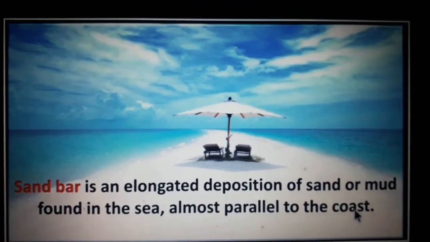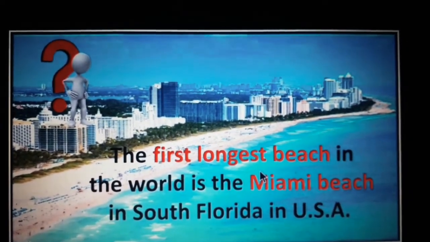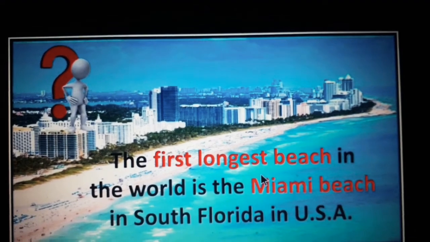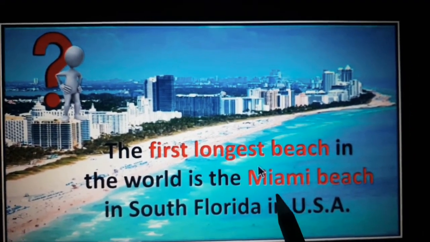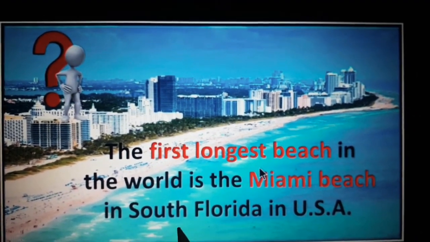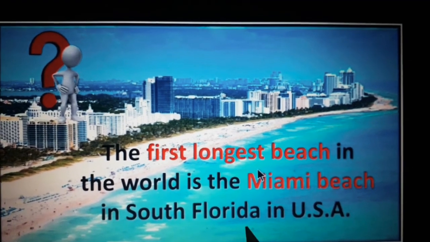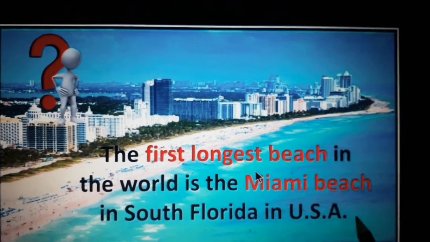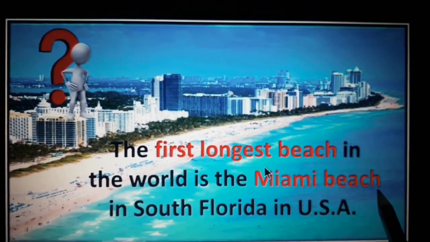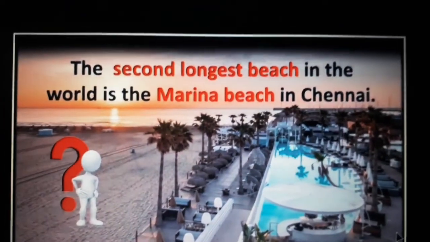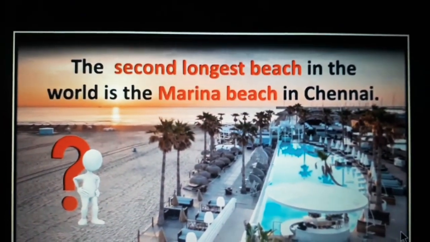Students, do you know what is the longest beach in the world? That is Miami Beach. It's located in South Florida in the USA. And what is the second longest beach, students? That is our Marina Beach. It is located in Chennai.